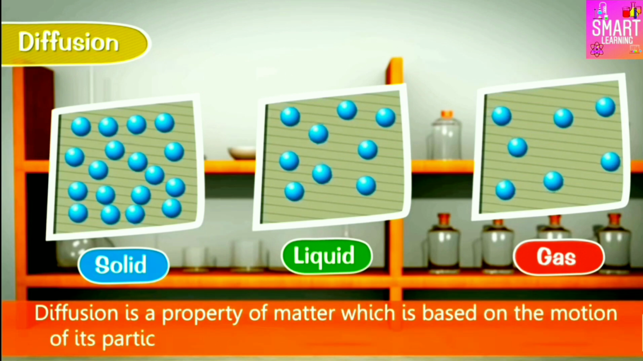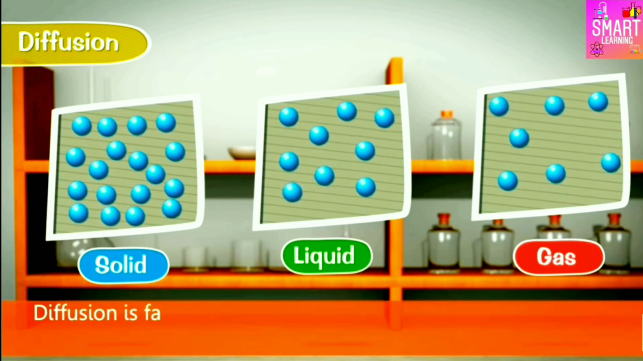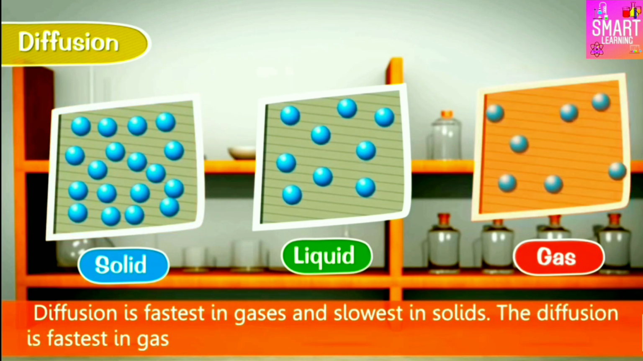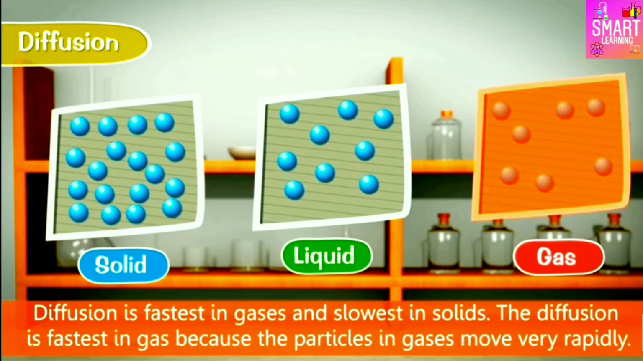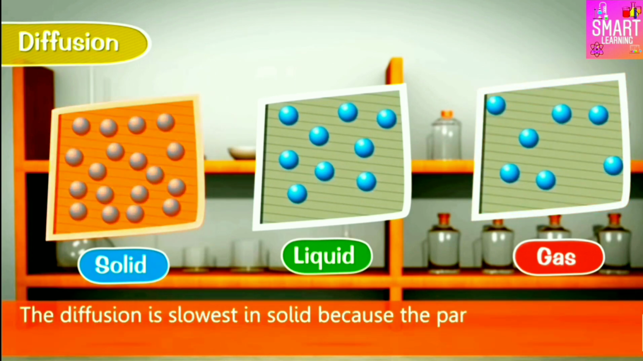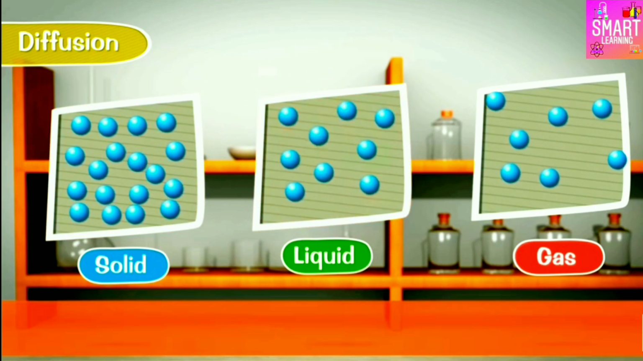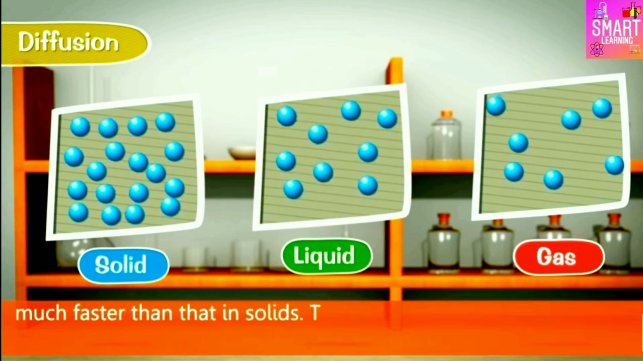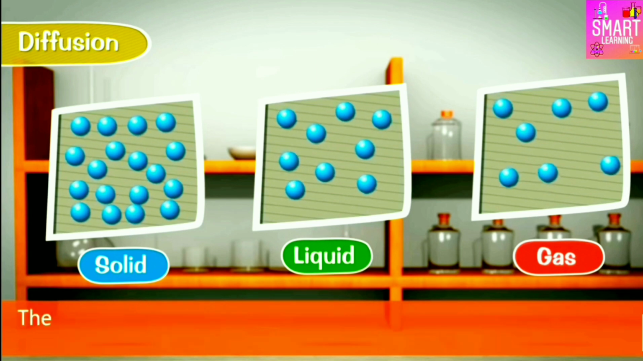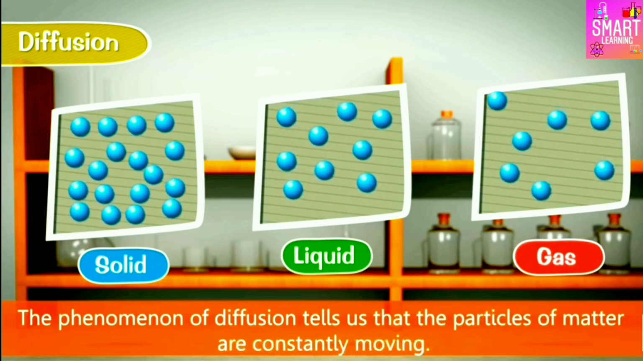Diffusion occurs in gases, liquids, and solids. Diffusion is fastest in gases and slowest in solids. The diffusion is fastest in gases because the particles in gases move very rapidly. The diffusion is slowest in solids because the particles in solids do not have much space. The diffusion in liquids is, however, much faster than in solids. The rate of diffusion increases on increasing the temperature of the diffusing substances. The phenomenon of diffusion tells us that the particles of matter are constantly moving.